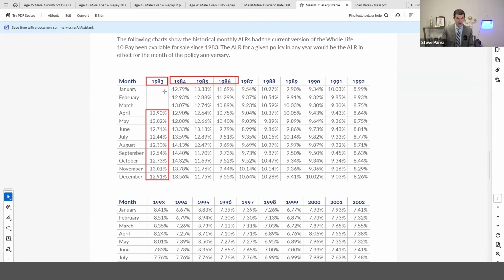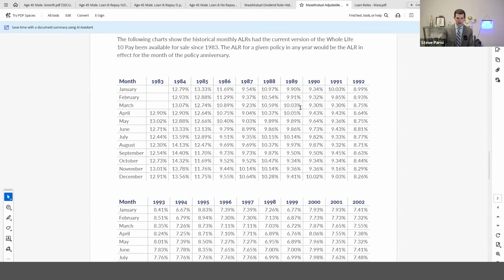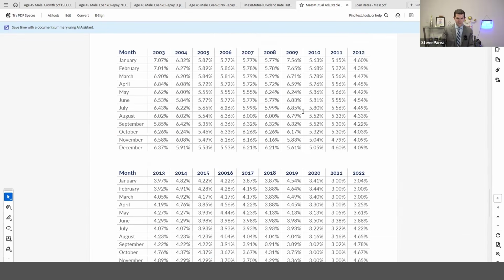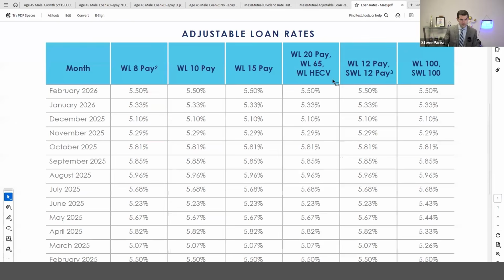Yeah, they were high. Look at that. This shows what it was each month. Interesting stuff, right? And you can look at everything decade over decade to see exactly what the variable loan rates looked like. And we could even cross-reference that with a dividend interest rate each year. But we can see all the history.